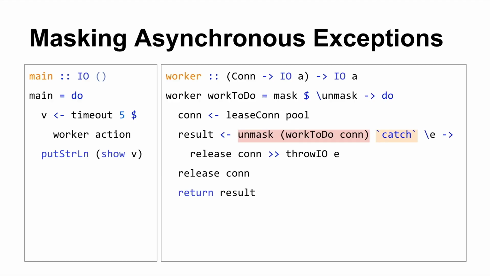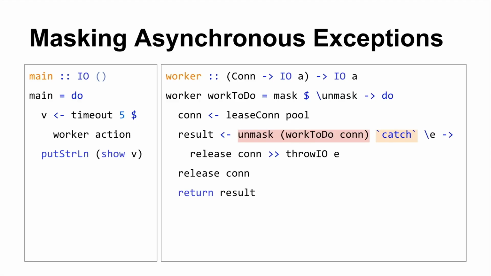Mask only prevents asynchronous exceptions from being observed, right? Not synchronous. So catch is both, but mask is only asynchronous, right? That's a good question. How would a synchronous exception interact with mask? How could it? Are you saying if you were to raise a synchronous exception inside the body of mask? Does mask catch it and then put it in here? I don't actually know. I'm not sure how that works. Does his question make sense? Yeah? I don't know. I'm not sure.